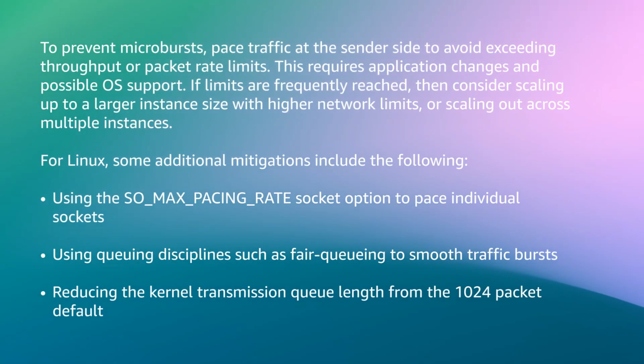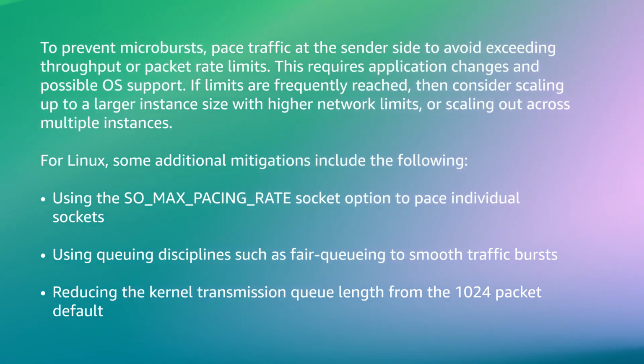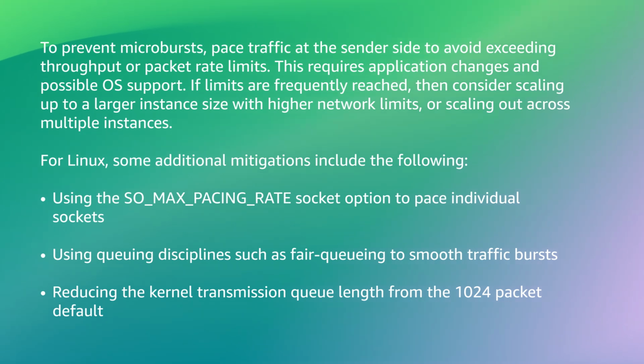To prevent microbursts, pace traffic at the sender side to avoid exceeding throughput or packet rate limits. This requires application changes and possible OS support. If limits are frequently reached, then consider scaling up to a larger instance size with higher network limits, or scaling out across multiple instances. For Linux, some additional mitigations include the following: using the socket option SO_MAX_PACING_RATE to pace individual sockets, using queuing disciplines such as fair queuing to smooth traffic bursts, and reducing the kernel transmission queue length from the 1024 packets default.